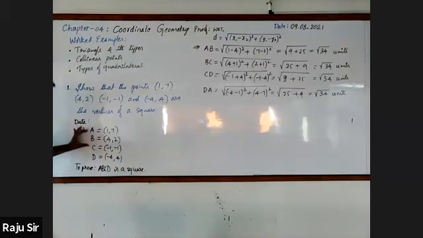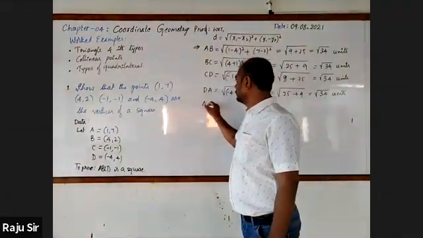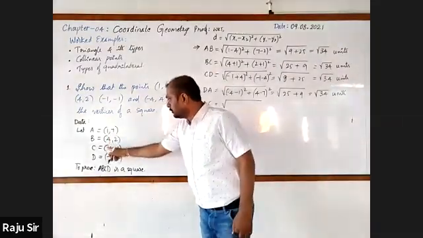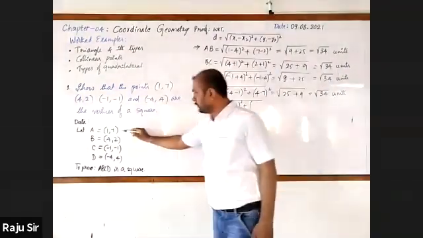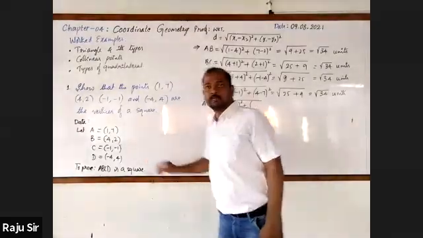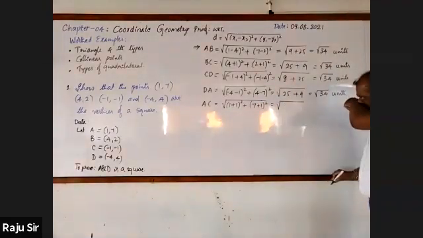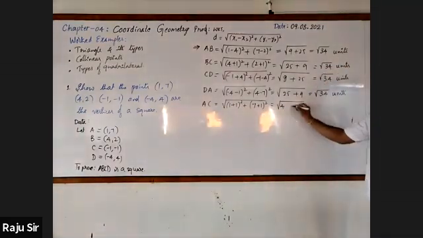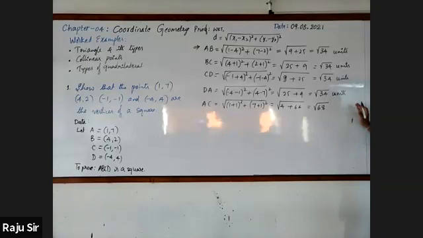Other than this, what we have to find out? Diagonals. Diagonals are AC and BD. Let us find out them also. AC is root of 1 minus of minus 1, 1 plus 1 whole square, then 7 minus of minus 1, 7 plus 1 whole square. It is equal to root of 1 plus 1 is 2, 2 square is 4, 7 plus 1 is 8, 8 square is 64. It is equal to square root of 68.